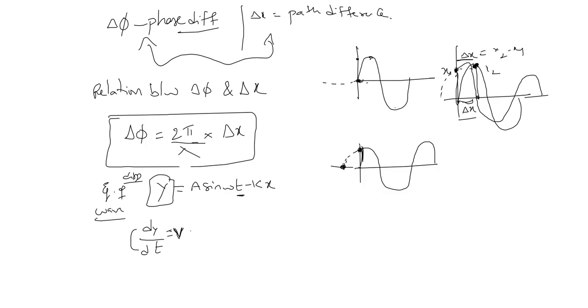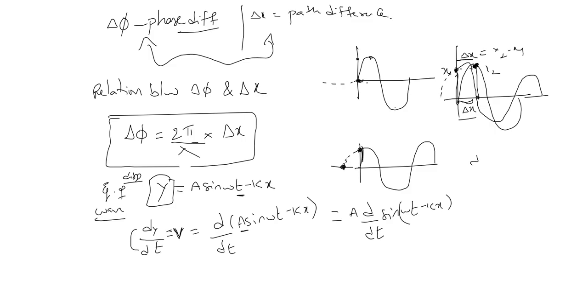Let us differentiate: d by dt of a sin (omega t minus kx). A will come outside because amplitude is fixed. What is d by dx of sin x? That is equal to cos x. Therefore, this whole thing will become cos (omega t minus kx), and since omega is with t, omega will come outside.